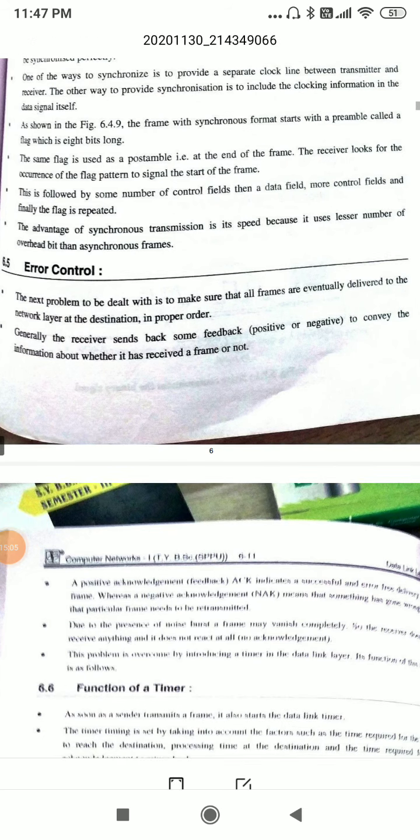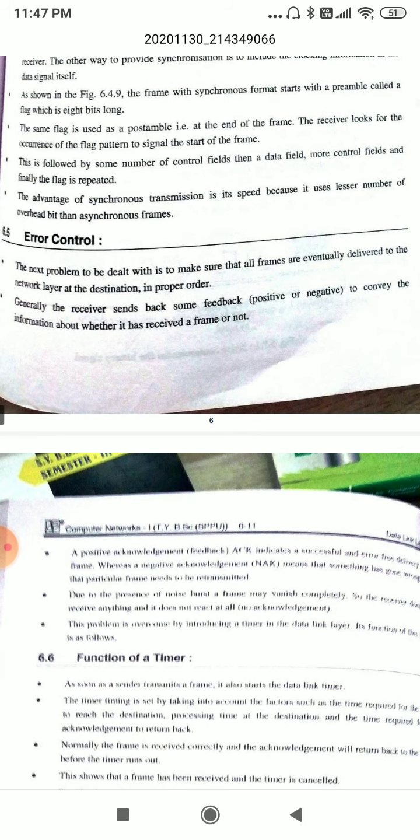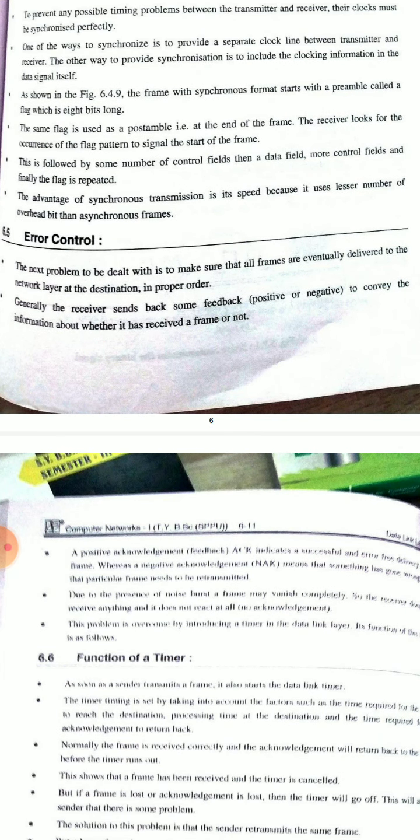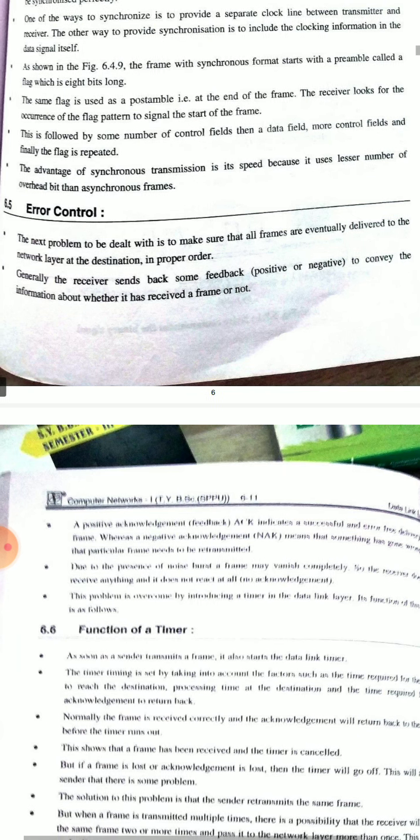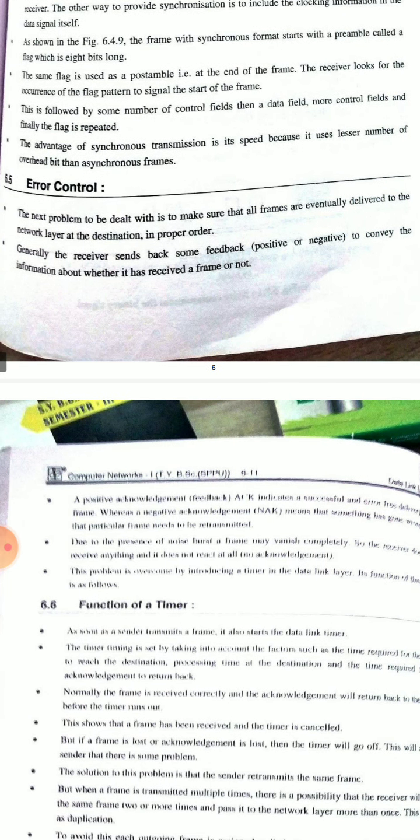As in the above figure, the frame with synchronous format starts with a preamble called a flag, which is 8 bits long. The same flag is used as a postamble, that is, at the end of the frame. Preamble means at the start of the frame. Postamble means at the end of the frame. The same 8-bit flag is used. The receiver looks for the occurrence of the flag pattern to signal the start of the frame.